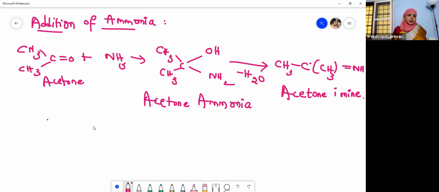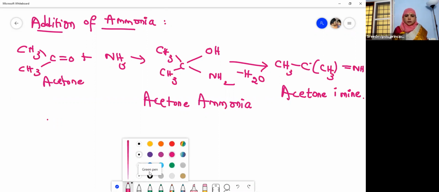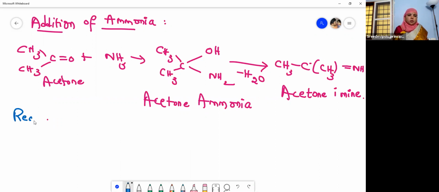So next, let us move to the next reaction. The next one is elimination of water molecules. Reactions involving elimination of water molecules.